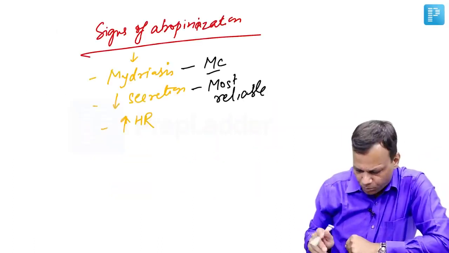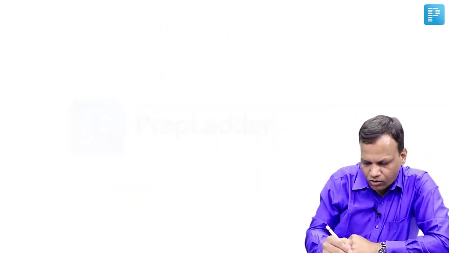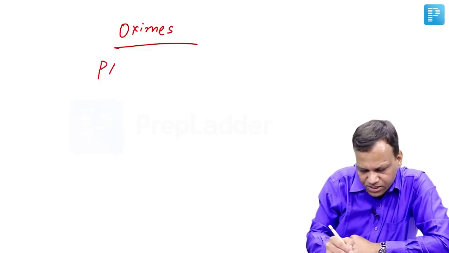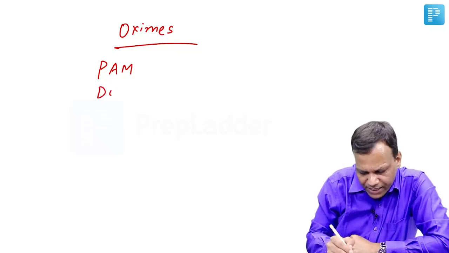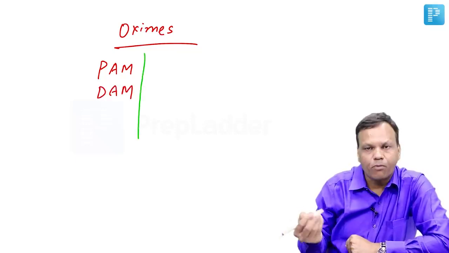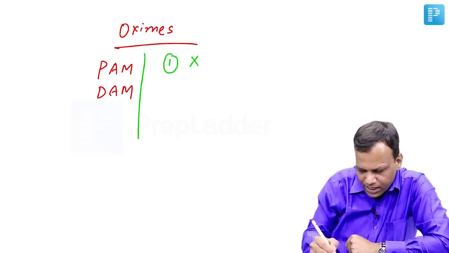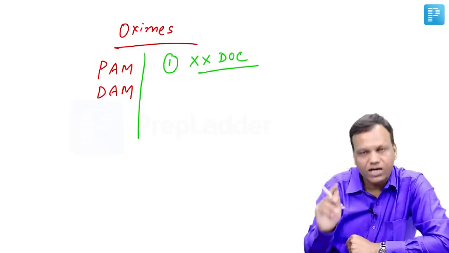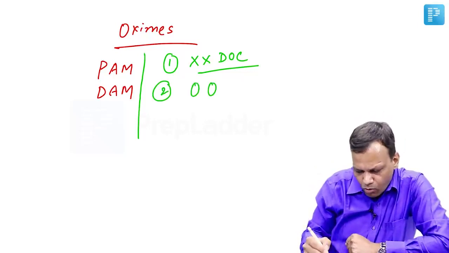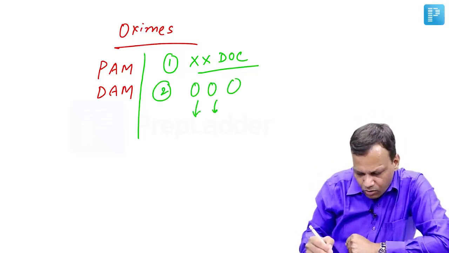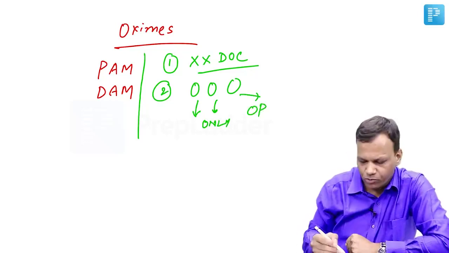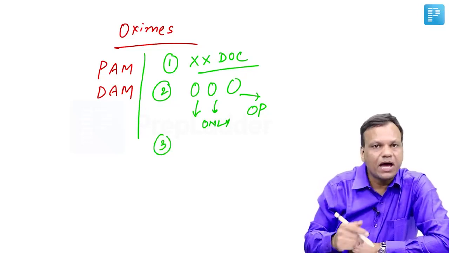Now apart from atropine, the second type of drug we can use are called oximes. We have pralidoxime, which is known as PAM, and we have diacetyl monoxime. And in the oximes, you need to remember three important points. First and most important, they are not the drug of choice. Remember, the drug of choice is always atropine. Second, you can remember triple O. Triple O means oximes are only for organophosphate poisoning. Oximes are not for carbamate poisoning. And third, the difference between PAM and DAM.